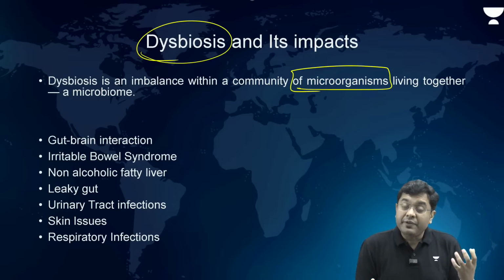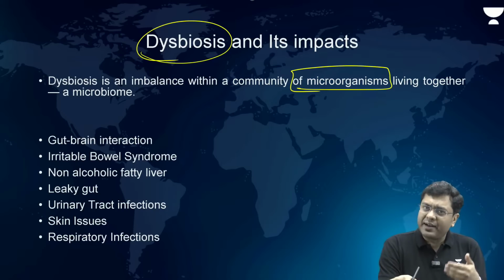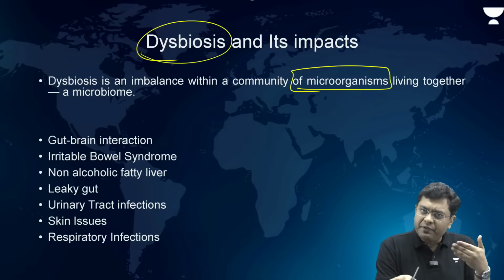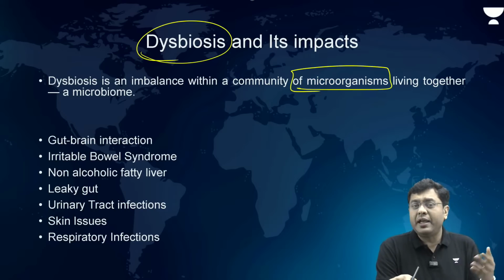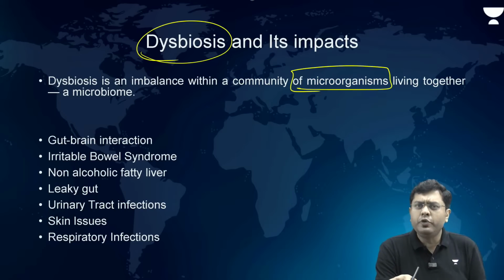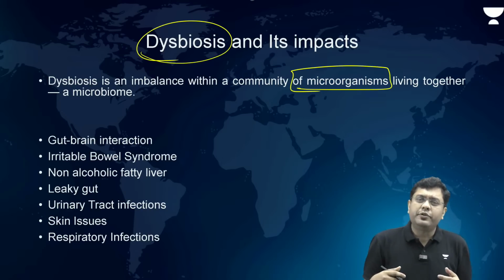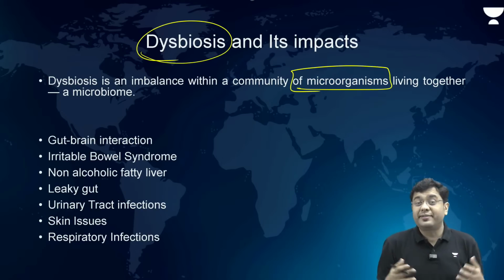Because when we talk about the gut fauna in our digestive tract, in our intestines, whatever various bacteria are there which help in easy digestion, which help in secretion of beneficial nutrients, now those start dying. As a consequence of that, the entire body starts suffering.